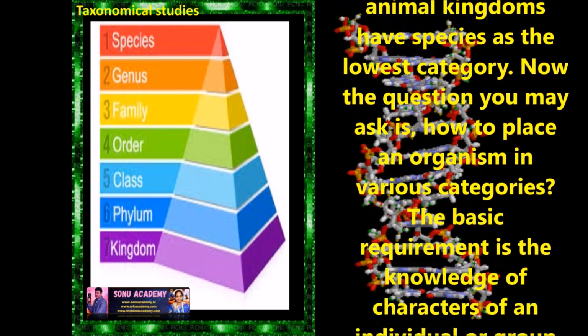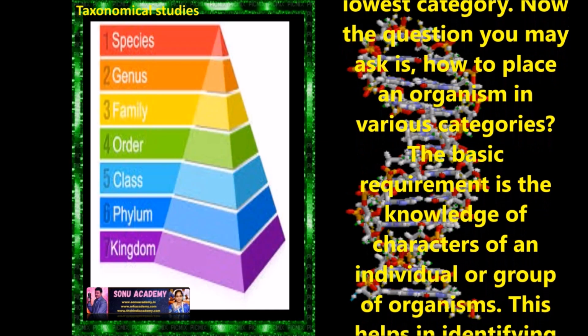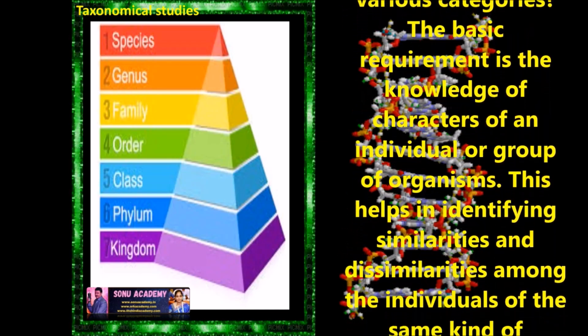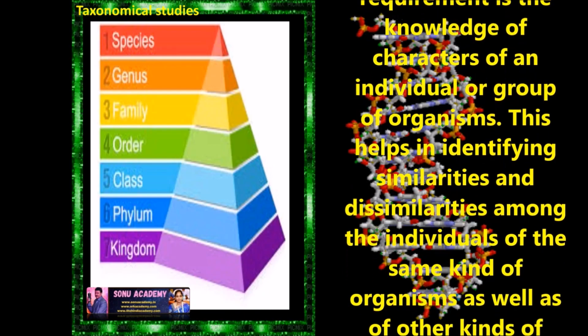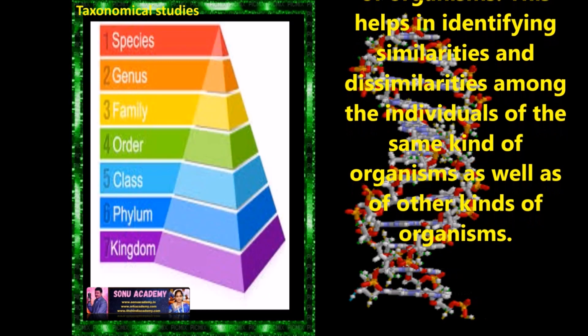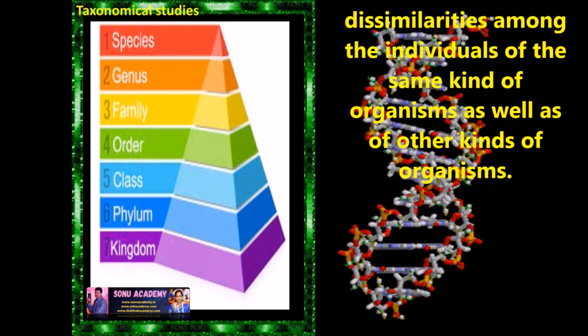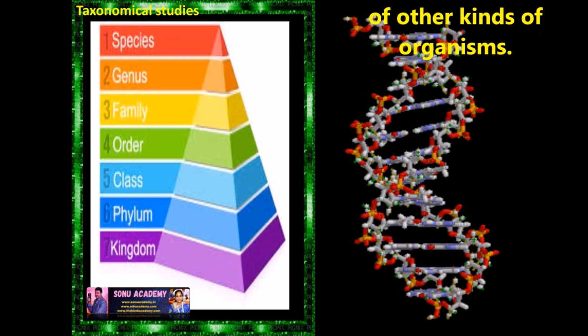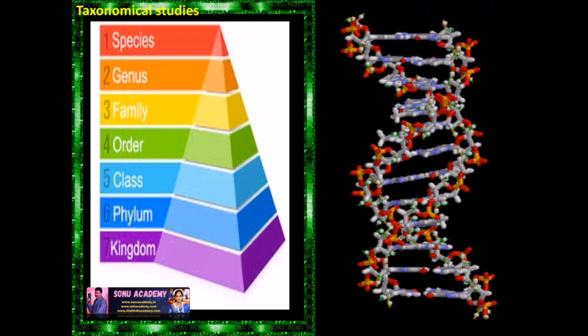Now the question you may ask is how to place an organism in various categories. The basic requirement is the knowledge of characteristics of an individual or group of organisms. This helps in identifying similarities and dissimilarities among the individuals of the same kind of organism as well as other kinds of organisms.